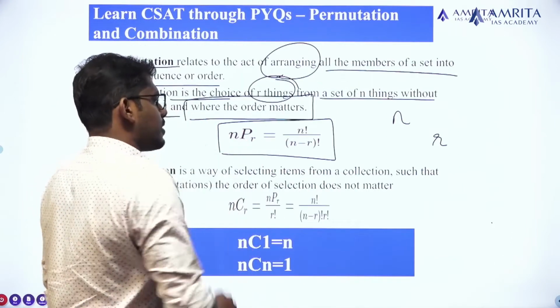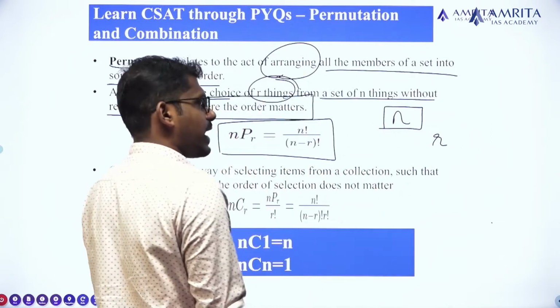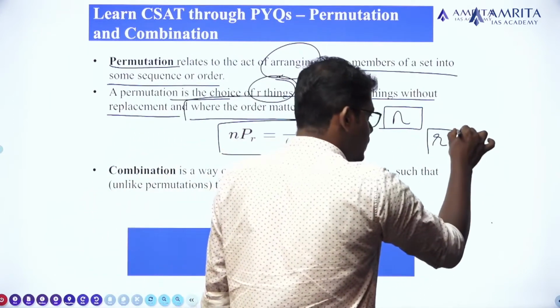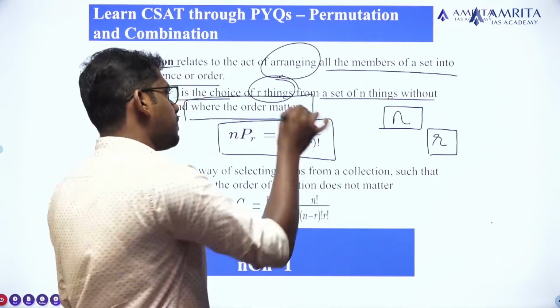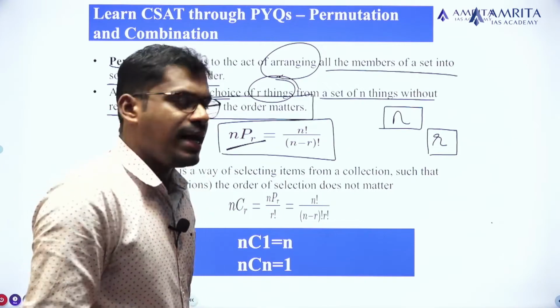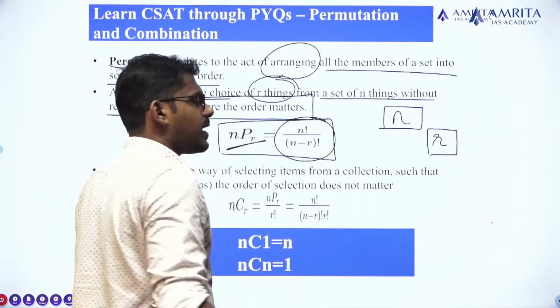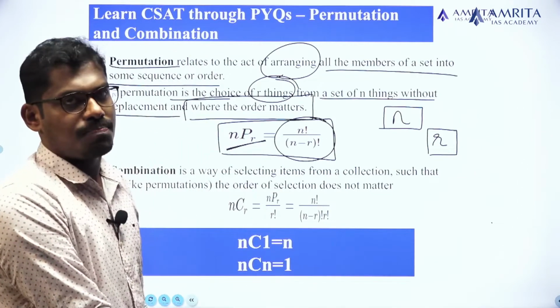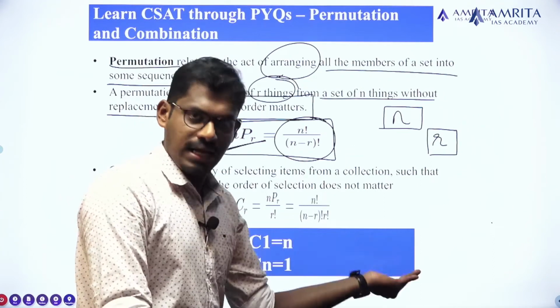If there are total n number of persons or things, and out of them we are selecting r number of things, then the possible number of arrangements can be expressed as nPr. The nPr will be n factorial divided by n minus r factorial. The logic behind this expression will be detailed in the next slide.